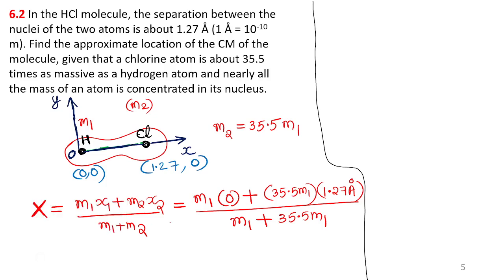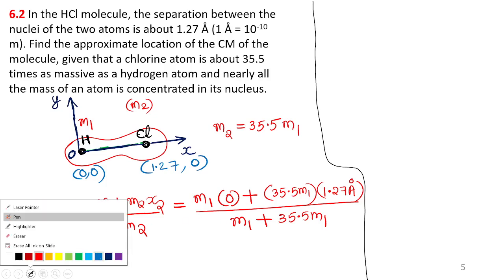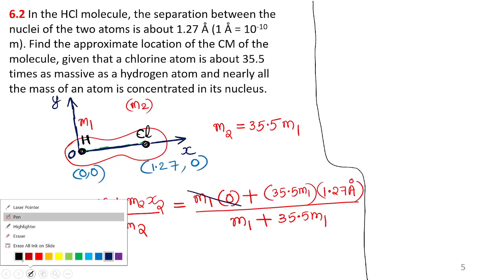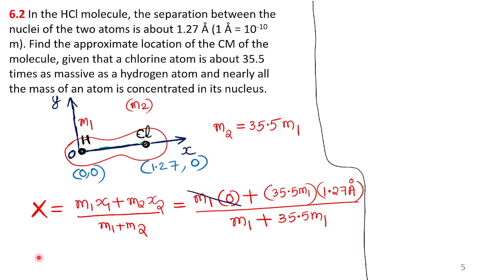Okay, that is better. So here m1 into 0 cancels, becomes 0. Here you have to do one multiplication, 35.5 into 1.27. I don't want to show the calculation on the screen.